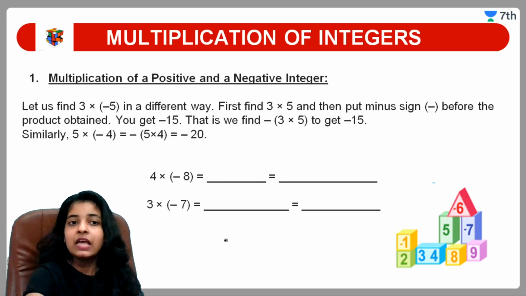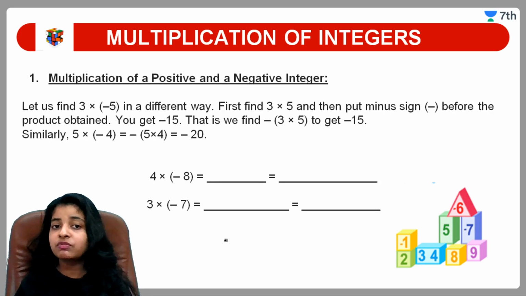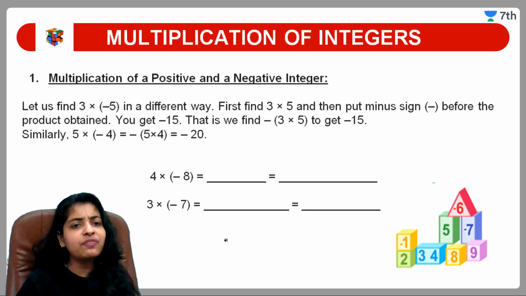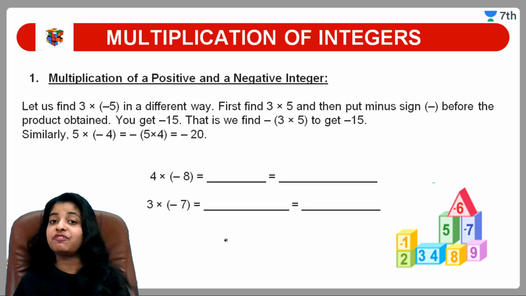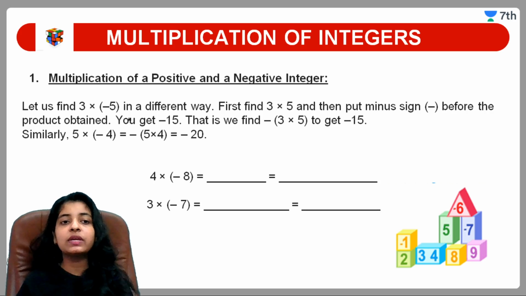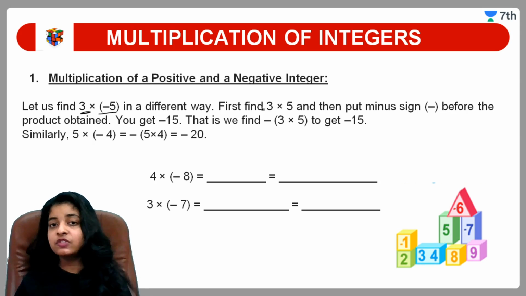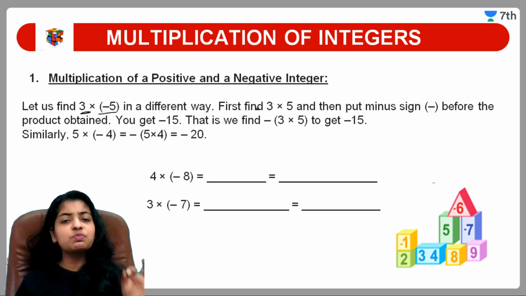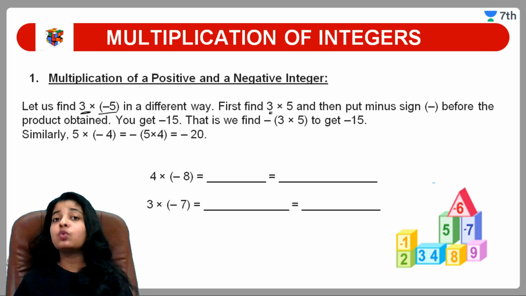ठीक है? So guys, see here we have some examples, like let us find 3 into minus 5. अब हमारे पास 3 is our positive number, minus 5 is a negative number. Now we are multiplying them. Firstly, the first step is just multiply both numbers like normal multiplication, as you do for whole numbers.